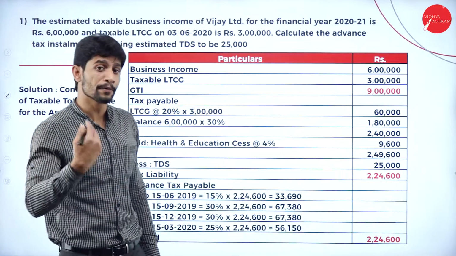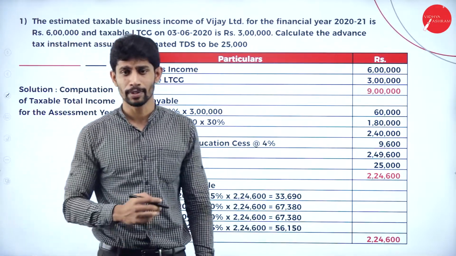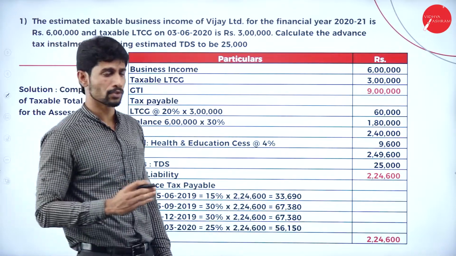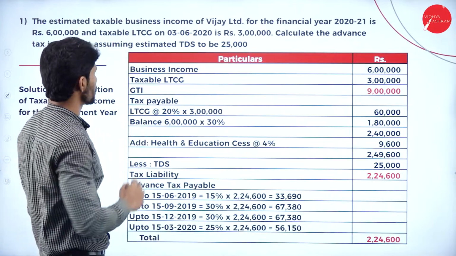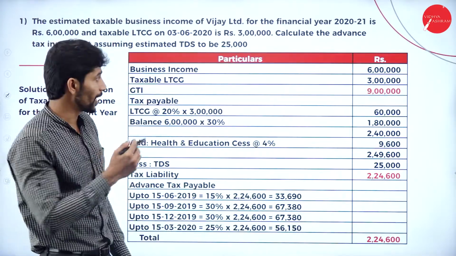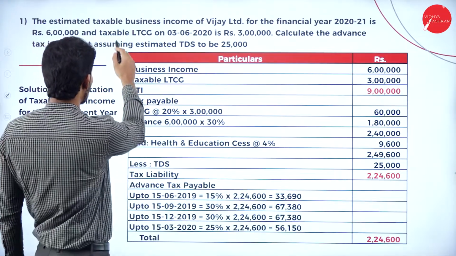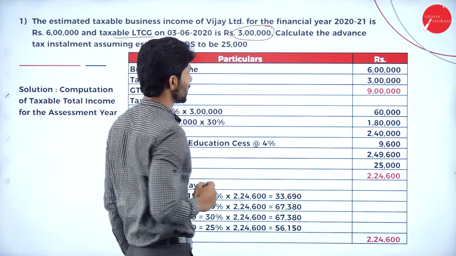So before computing the advance payment of tax, first we are supposed to compute the total income. So here we are with the first problem. The estimated taxable business income of Vijay Limited for financial year 2021 is 6 lakh and taxable long-term capital gain, LTCG, is rupees 3 lakhs.